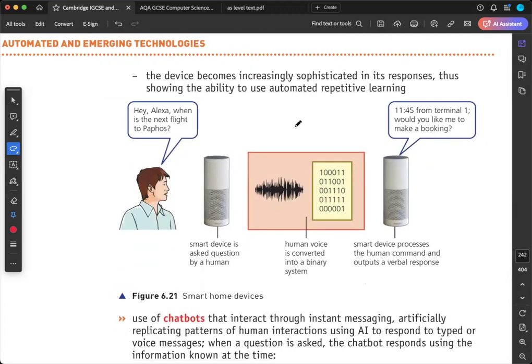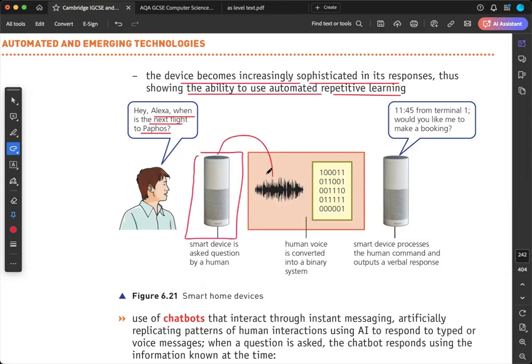Yes. So you can see the example. The device becomes increasingly sophisticated in its responses, thus showing the ability to use automatic repetitive learning. Like, look, hey Alexa, when is the next flight to Paphos? So you have to speak into the Alexa.